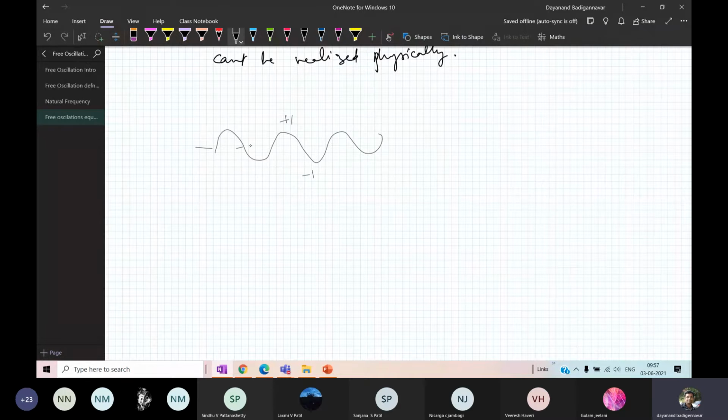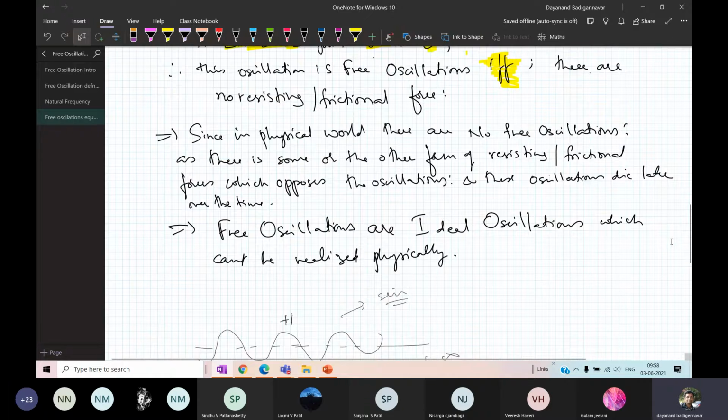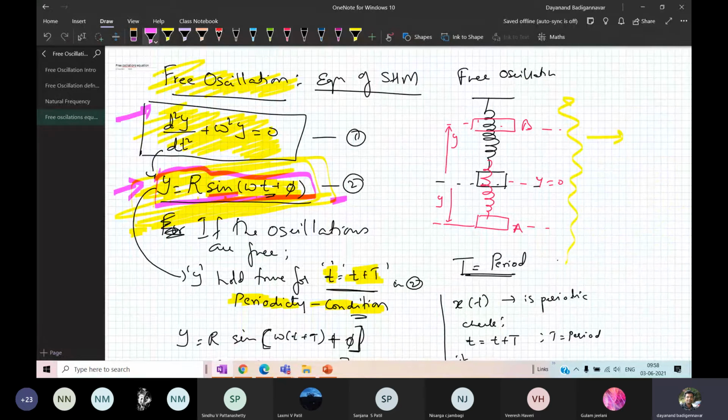This is the axis. This is the zero value. Maximum is +1 and minimum is -1. So this is a sine function. Now, if you look at the sine function, it extends to minus infinity and to plus infinity. Therefore, this mathematical equation, y is equal to r sine theta or y is equal to r sine omega t, is nothing but an equation which is oscillating, repeating again and again. Therefore, you get oscillations which are repeating again and again in free oscillations.